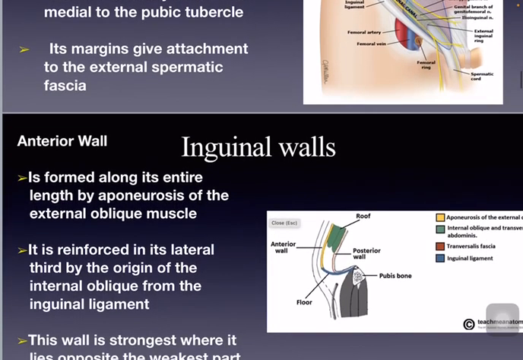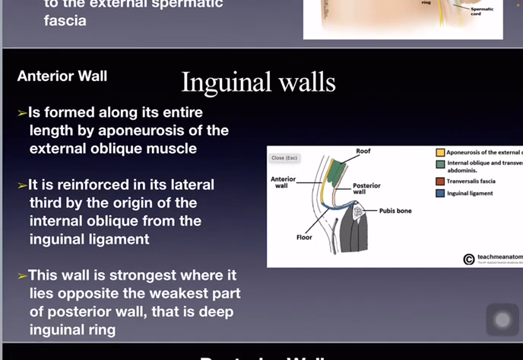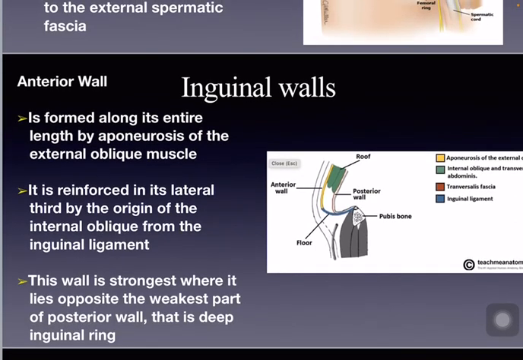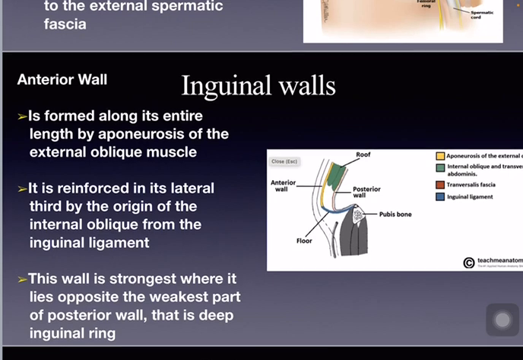Talking about the walls of inguinal canal, anterior wall. It is formed along its entire length by aponeurosis of the external oblique muscle. It is reinforced in its lateral third by the origin of internal oblique from the inguinal ligament. This wall is strongest where it lies opposite the weakest part of the posterior wall, that is deep inguinal ring.